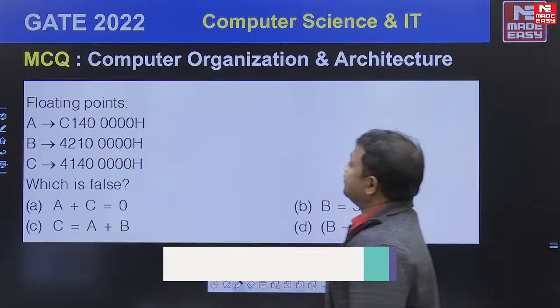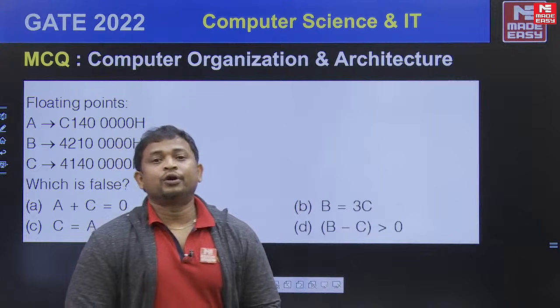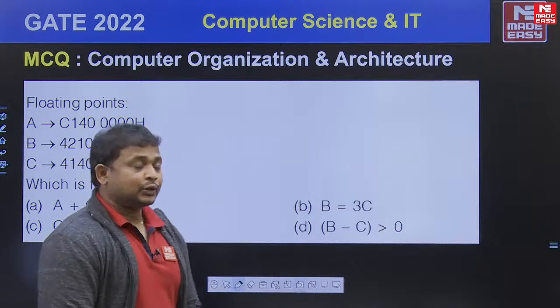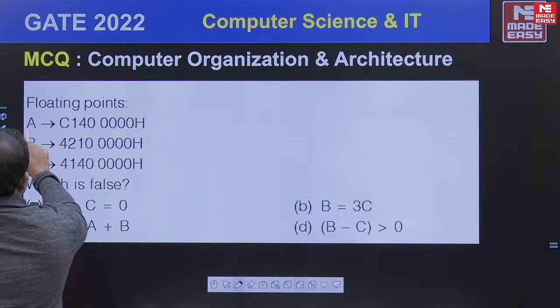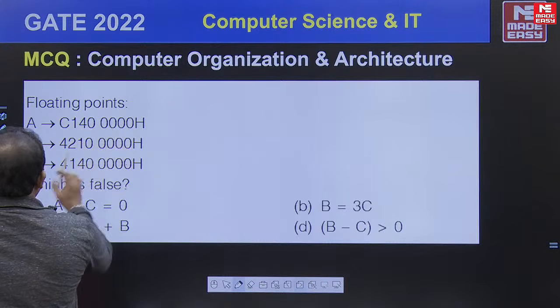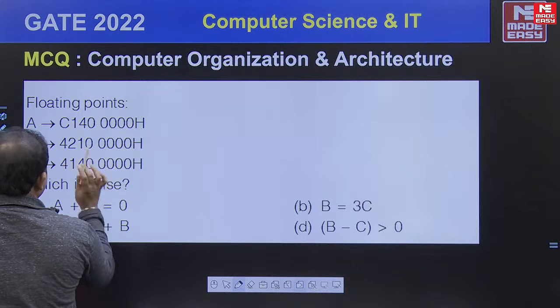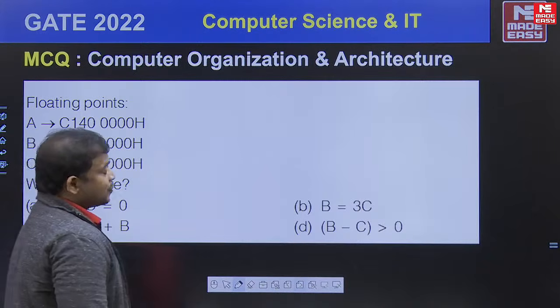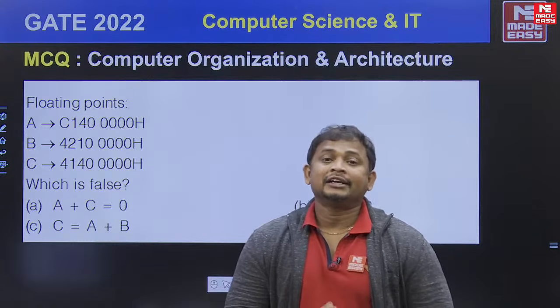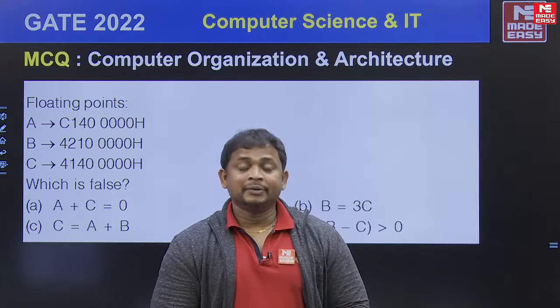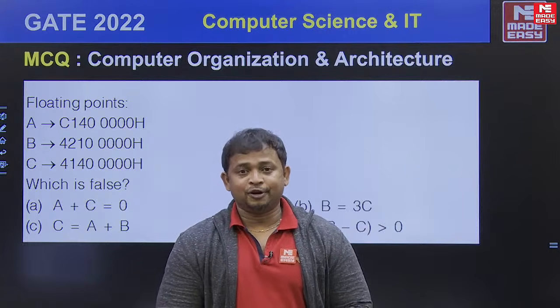This is a question from floating point data representation. Here floating point data is given: A is 32-bit data, B is 32-bit data, C is 32-bit data, which is false. So here the A, B, C values are directly given in 32-bit format. That means single precision floating point format.